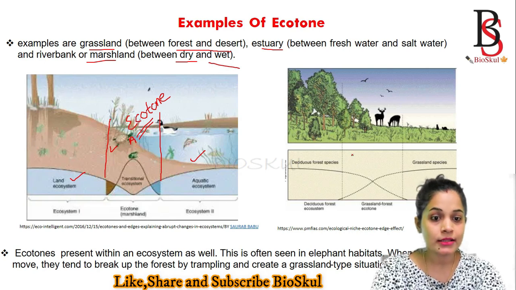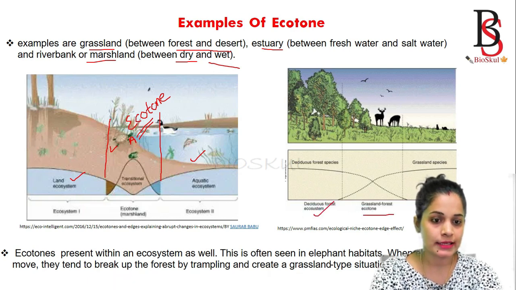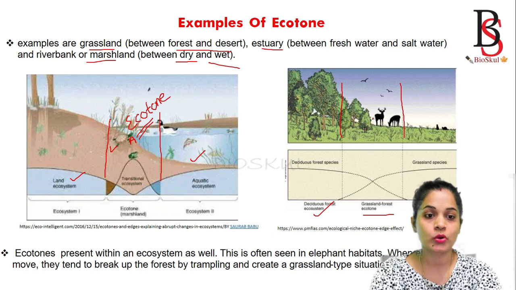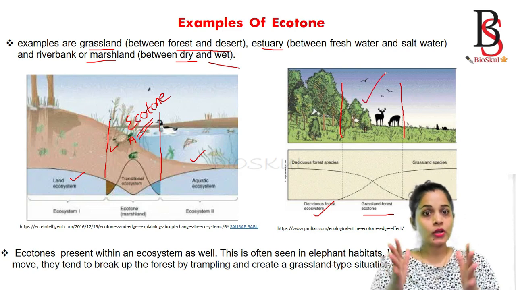This is another example, of the grassland and forest ecosystems. Here you can see this one is the forest ecosystem and this one is the grassland ecosystem. The transition zone present between the two ecosystems is known as the ecotone. An ecotone is the transitional zone between two ecosystems.